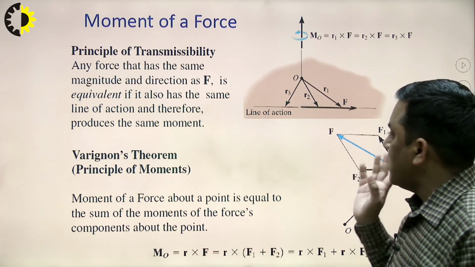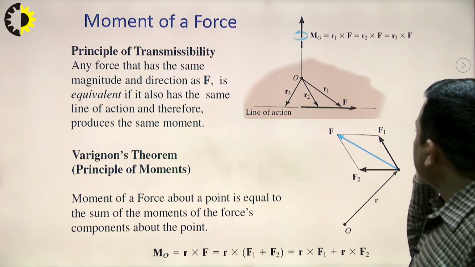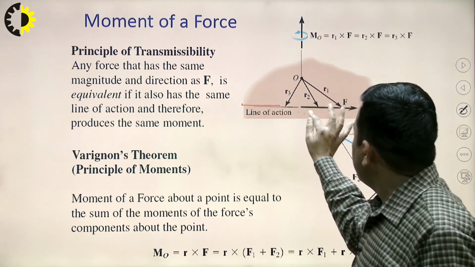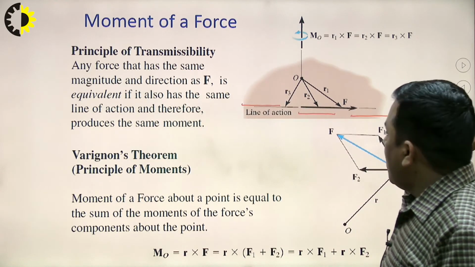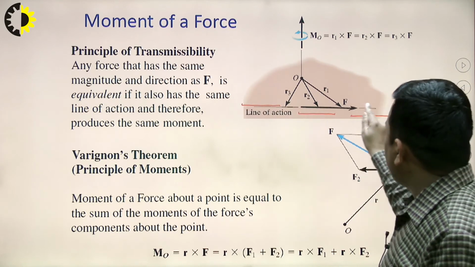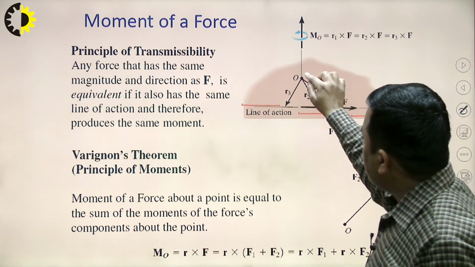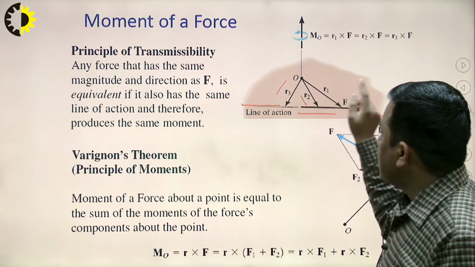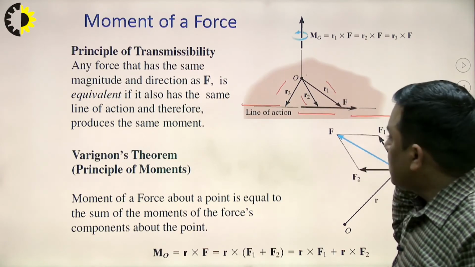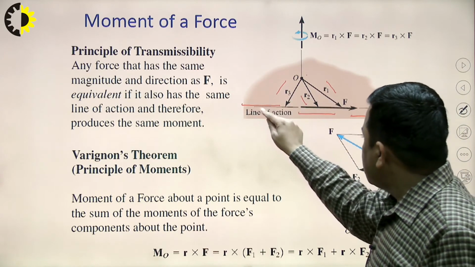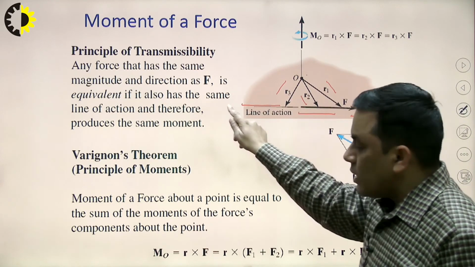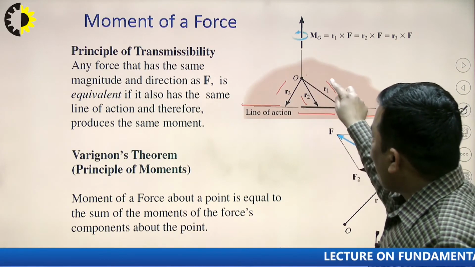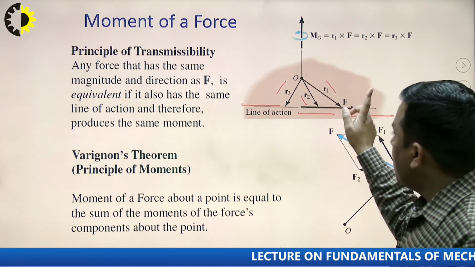So, now let us understand this particular statement. What is this statement? This F, either it can be here, it can be here, it can be here. In all these cases, the line of action of the force is the same, but the distance from point O, in the first case is R3, in the second case R2, in the third case R1. So, the rotational tendency because of force F, either at R3 or R2 or R1, the moment about point O because of this force will be the same.